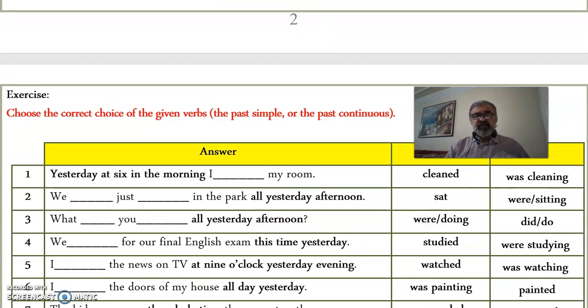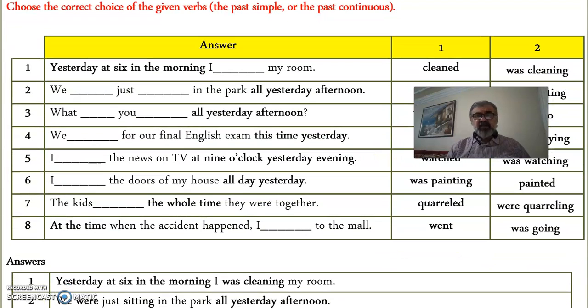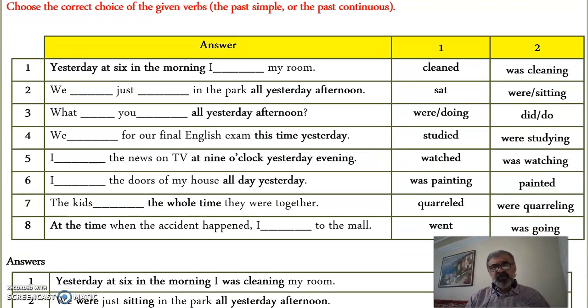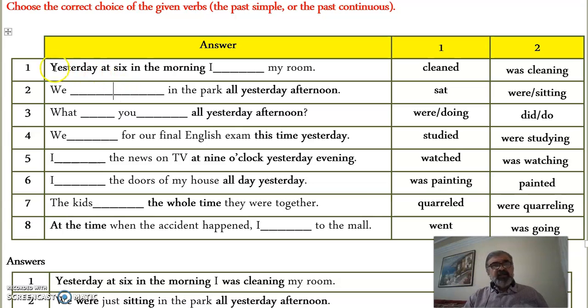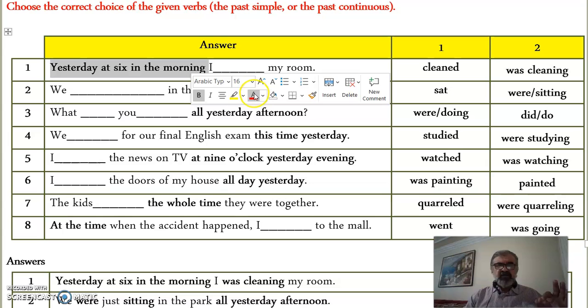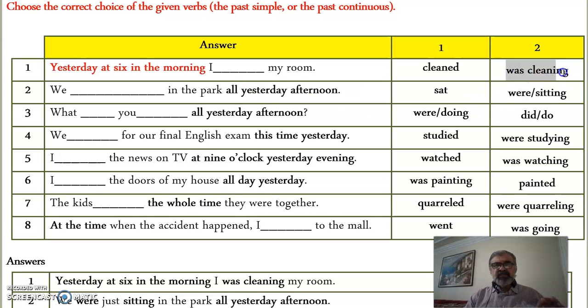I'll just go down to some exercises. Now in these exercises, actually, I have, frankly, concentrated on using the past continuous only. And I don't need you to figure out which one, just to see how I'm going to use this. Okay, I'm going to show you right now. Yesterday at 6 in the morning, very specifically, I was cleaning my room.